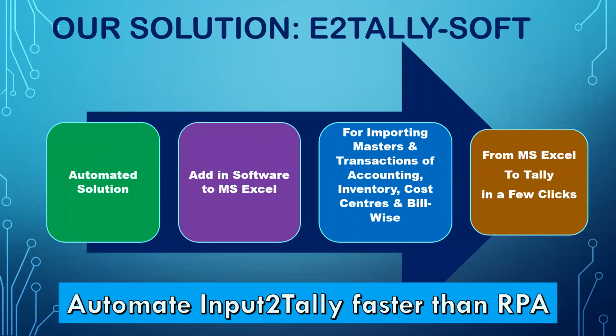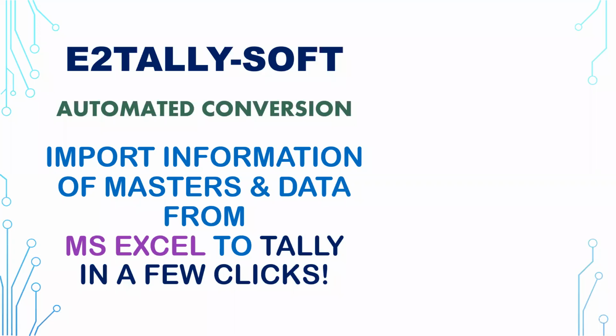So you should be able to automate input to Tally faster than an RPA, and you'll find how that is possible. Because an RPA mimics a human data entry. It actually picks up the data from Excel and passes the entry one by one. Whereas in E2TallySoft, we directly convert the masters data or the voucher data directly into an XML template and send it to Tally, and it's accepted by Tally and stored inside Tally. So there is no need to open the Tally screen and enter the data. You'll find how quickly we can do this. I'll show you an example a little later in the demo.